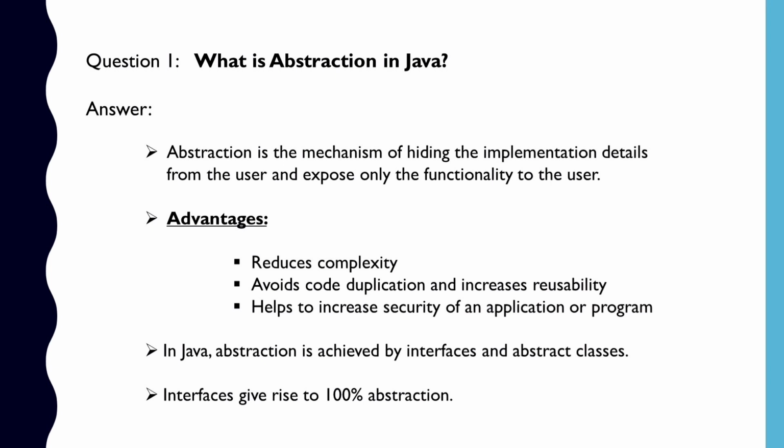Since only the important details are provided to the user, abstraction also helps to increase the security of an application or program. Now, in Java, abstraction can be achieved by interfaces and abstract classes. And you must always remember that interfaces can give rise to 100% abstraction.